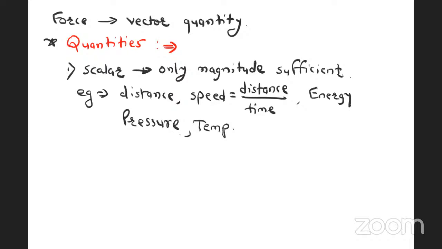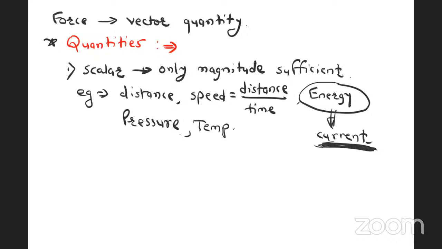Now I have already stated that energy is a scalar quantity. Then under energy, electric current or electric power is also energy, electrical energy. Therefore current is also a scalar quantity. For examination point of view, there is a debate for current, either it is a scalar or it is a tensor quantity. But for your examination you have to write that current is a scalar quantity. If there is a question, then you have to write current as a scalar quantity.